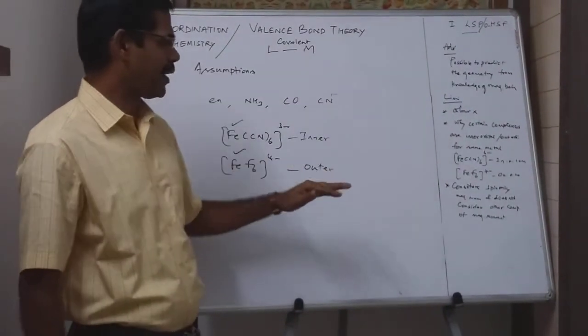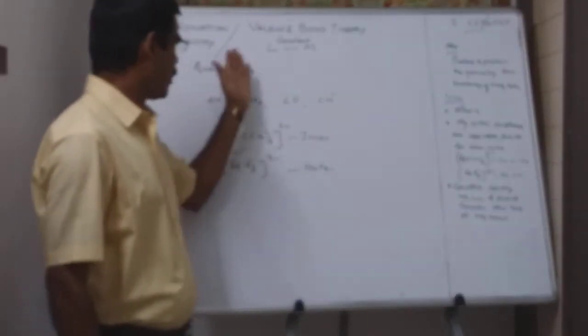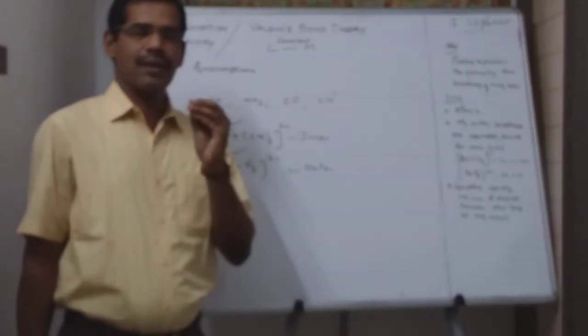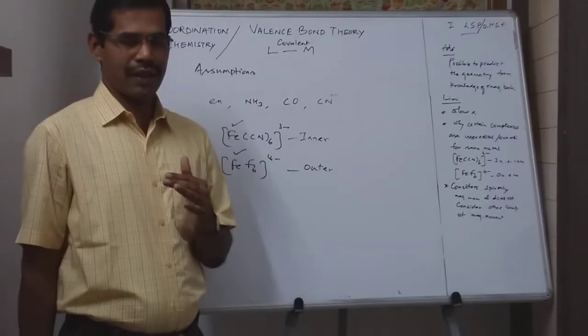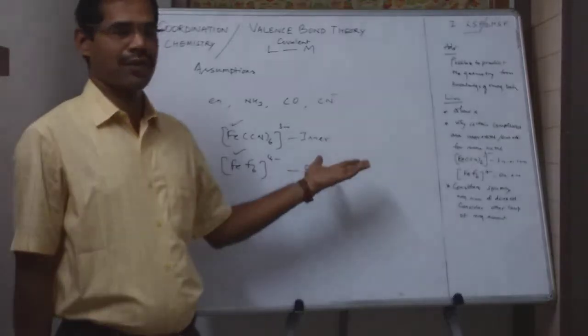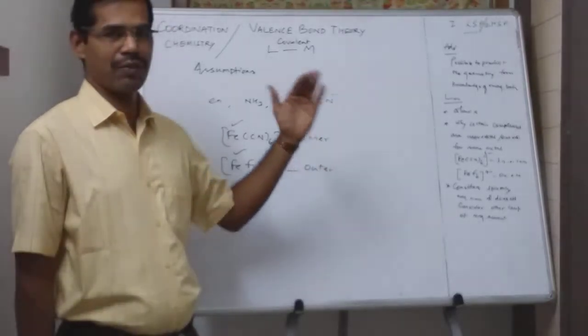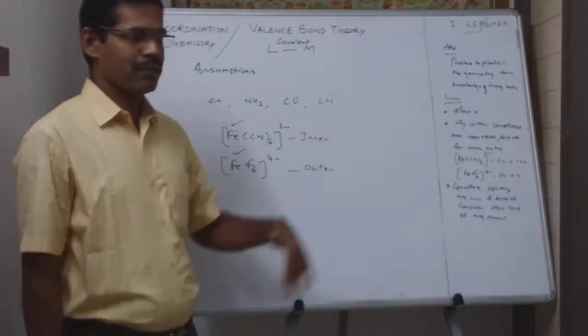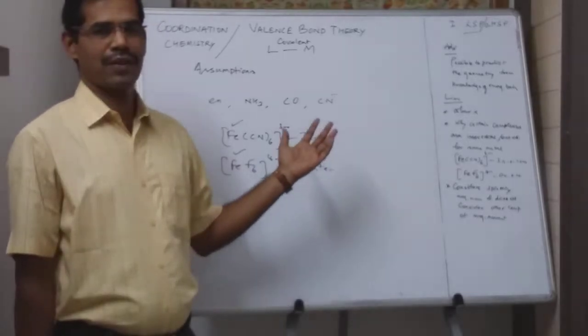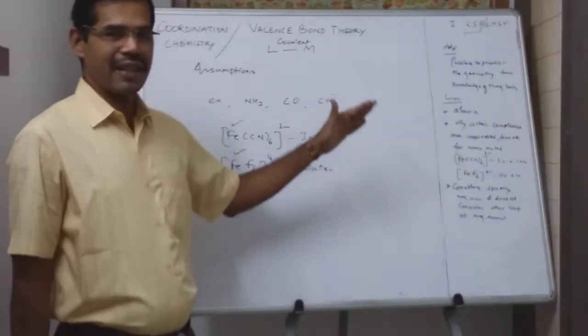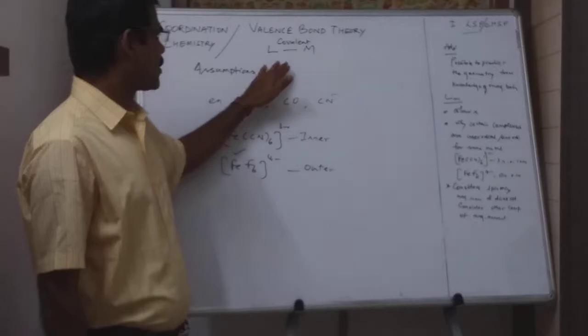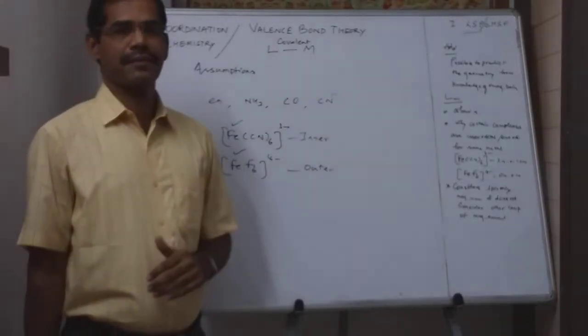Then the third limitation is like this. This valence bond theory considers only the spin only magnetic moment. It does not consider the other components of the magnetic moment. So these are the three limitations of the valence bond theory according to Linus Pauling.